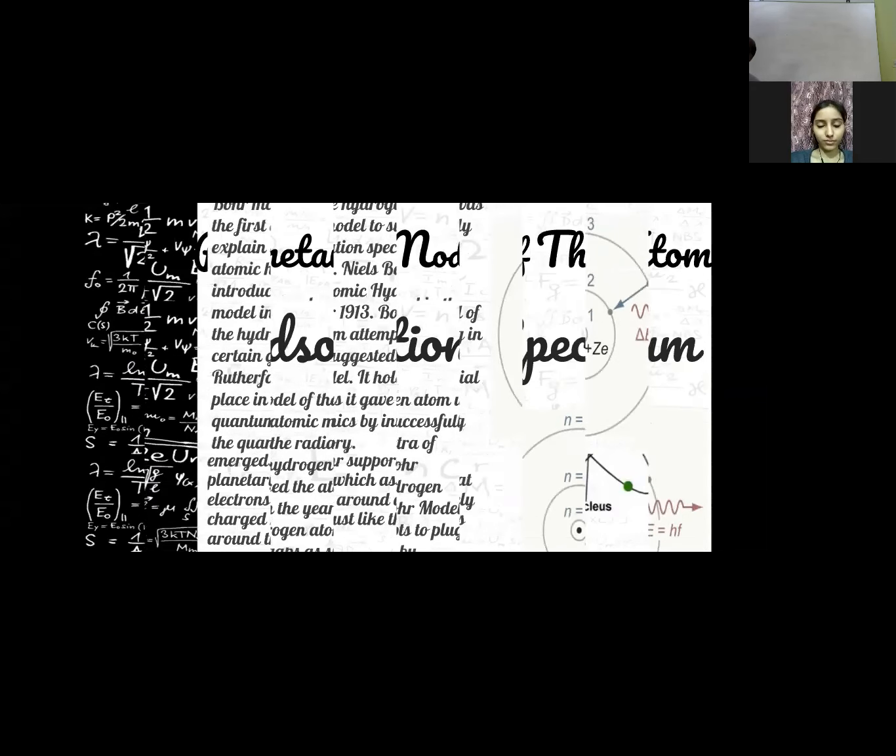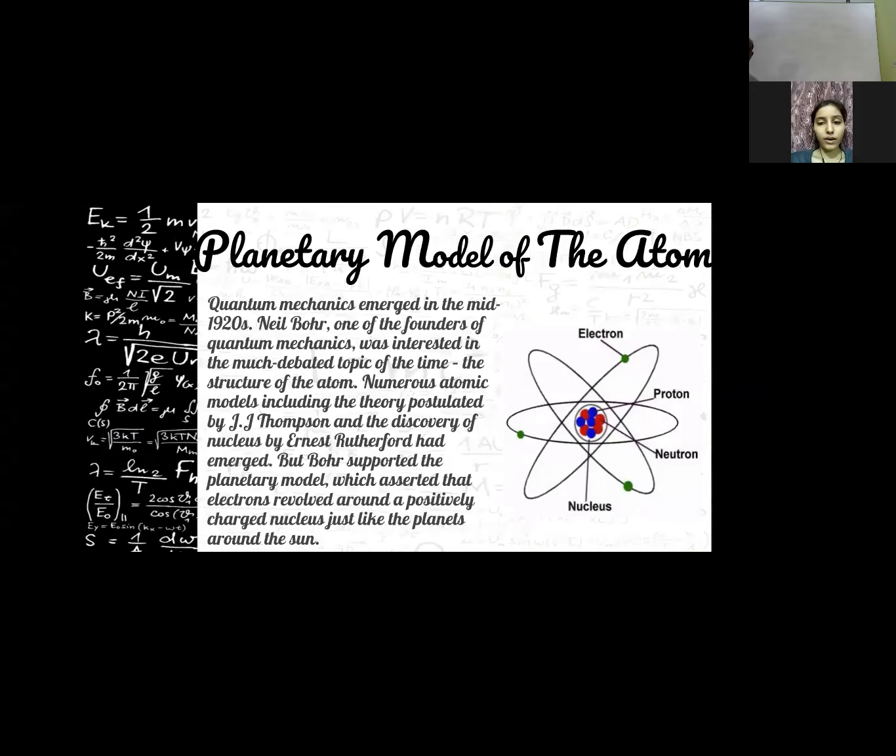Next, planetary motion model of the atom. Quantum mechanics emerged in the mid 1920s.